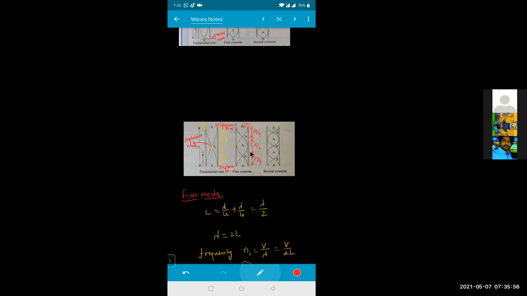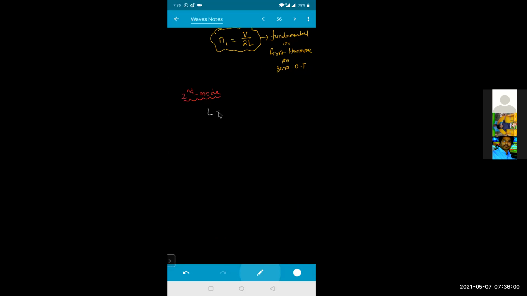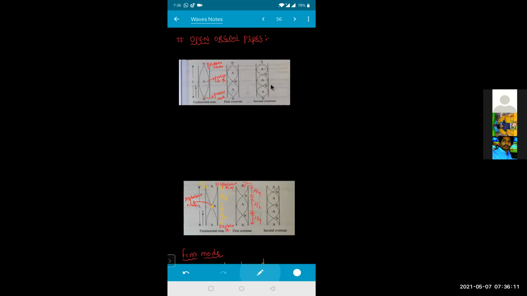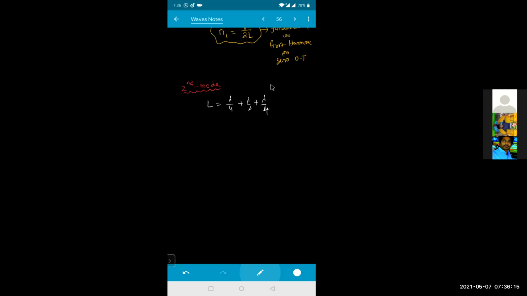So what will be the length, beta, for this one? Can anyone tell me? The length of this one will become lambda by 4 plus lambda by 2 plus lambda by 4. So how much am I getting for this one, beta? Third mode.